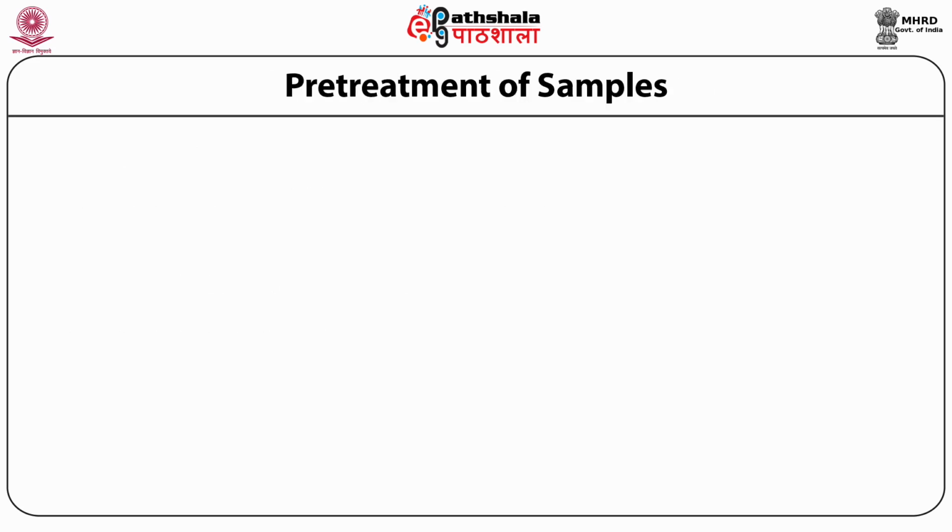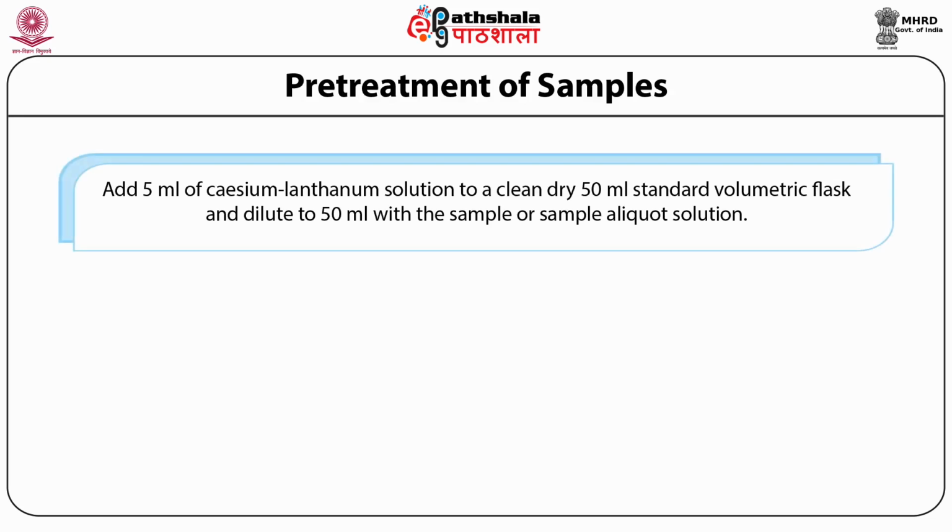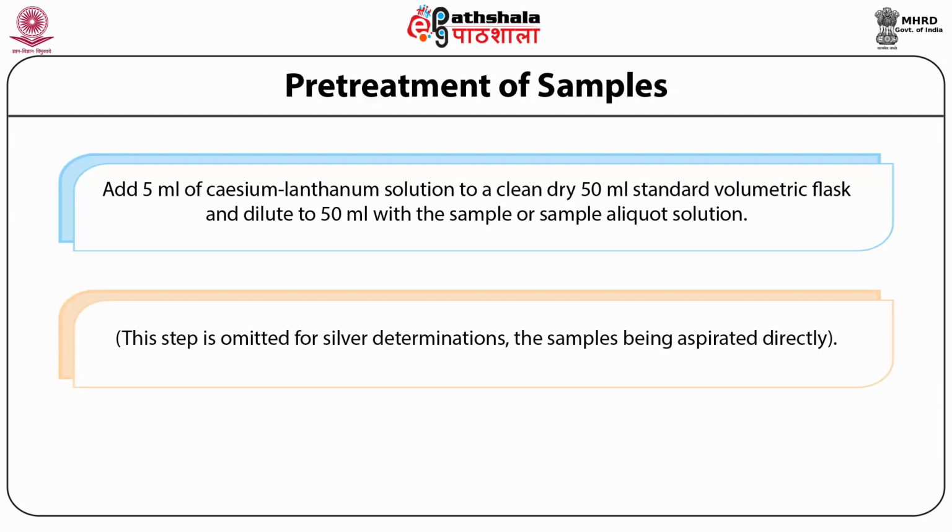Pre-treatment of samples. In certain cases, pre-treatment of samples is required in order to avoid interferences. In this case, 5 ml of cesium lanthanum solution is taken in a clean, dry, standard volumetric flask, and to it is added 50 ml of the sample solution. This step is omitted for silver determination because the sample is aspirated directly.